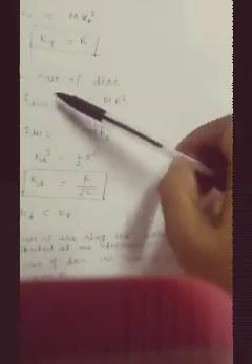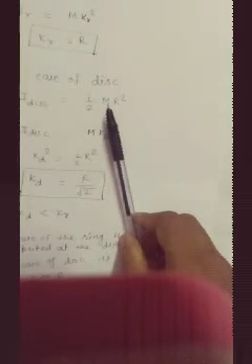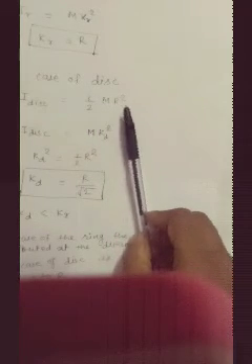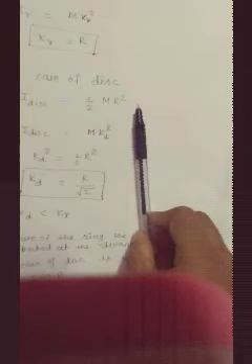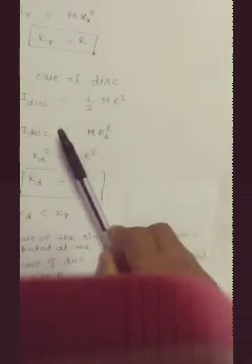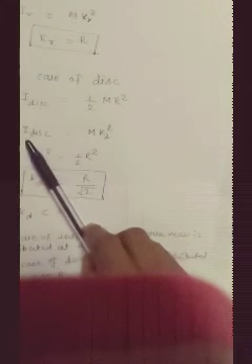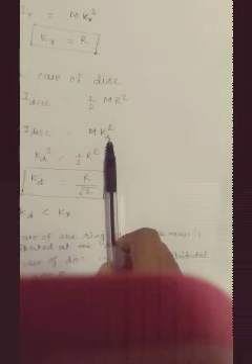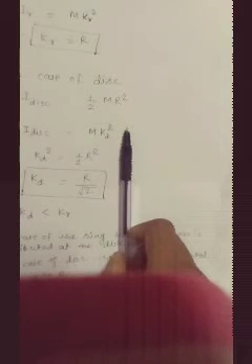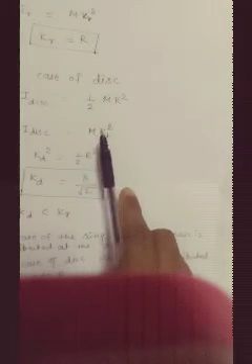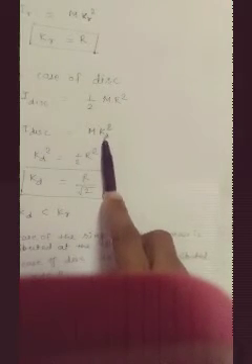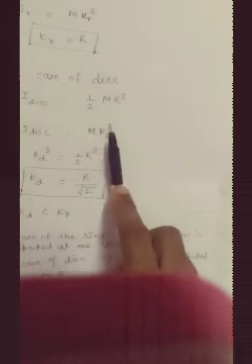Now in case of the disk, we have found the moment of inertia is equal to half MR squared. But according to radius of gyration, the moment of inertia is equal to M Kd squared, where M is the mass of that point and Kd is the radius of gyration of the disk.